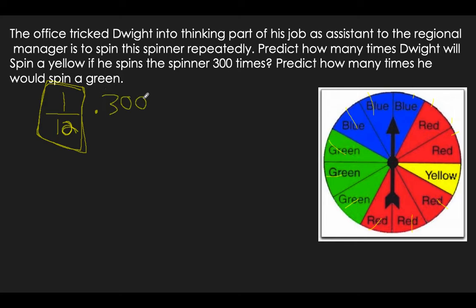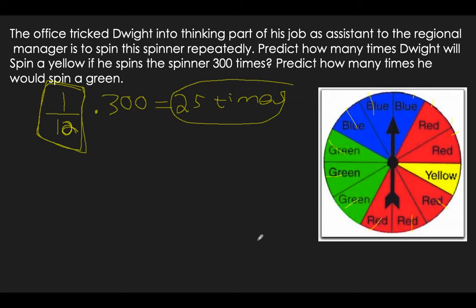So we're just going to multiply it by 300. So you get 1 divided by 12 times 300, and you get 25. So that's how many times you should expect to spin a yellow if you spin that spinner 300 times. Now again, it doesn't have to be accurate, it's all theoretical.